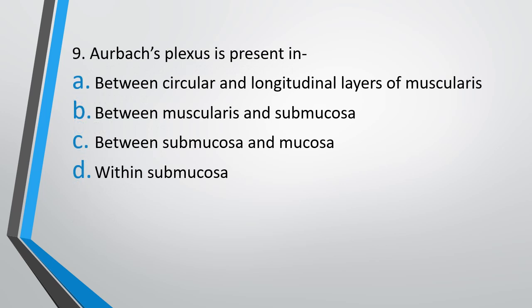Question 9. Auerbach's plexus is present in option A, between circular and longitudinal layers of muscularis, option B, between muscularis and submucosa, option C, between submucosa and mucosa, or option D, within submucosa. The correct answer is option A, that is, it is present between the circular and the longitudinal layer of the muscularis.